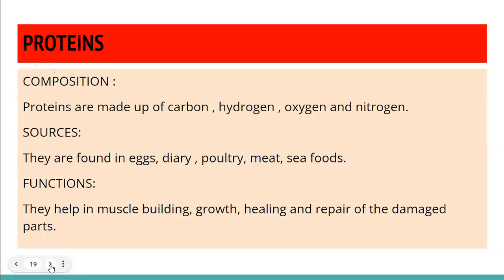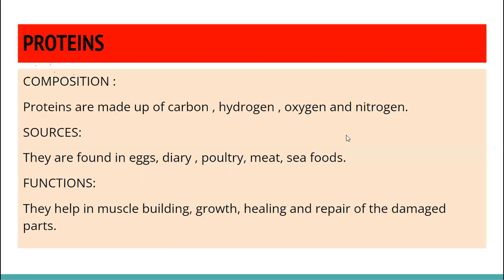Proteins, what are proteins made up of? They are also made up of carbon, hydrogen, and oxygen, but there is one molecule of nitrogen which makes them different from the fats and carbohydrates. And what are the sources of proteins? Eggs, dairy products, meat, seafood, milk, they all contain proteins.